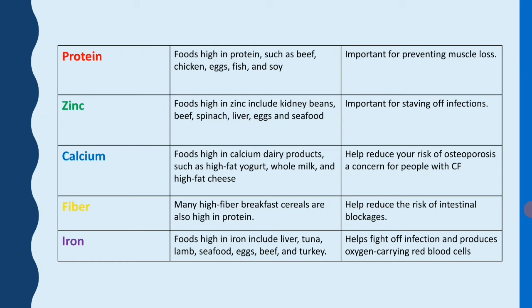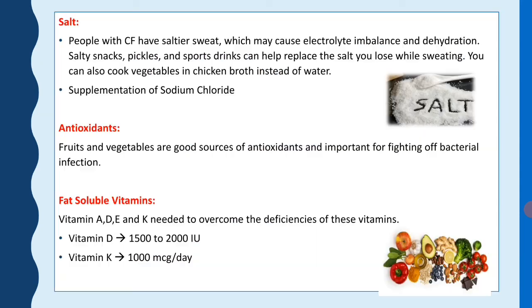Now fiber, which helps to reduce the risk of intestinal blockages. Many high fiber breakfast cereals are also high in protein, which is the best source for fiber and protein. Now iron. Iron helps to fight off infections and produce oxygen carrying red blood cells, and its food sources are liver, tuna, lamb, seafood, egg, beef and turkey.